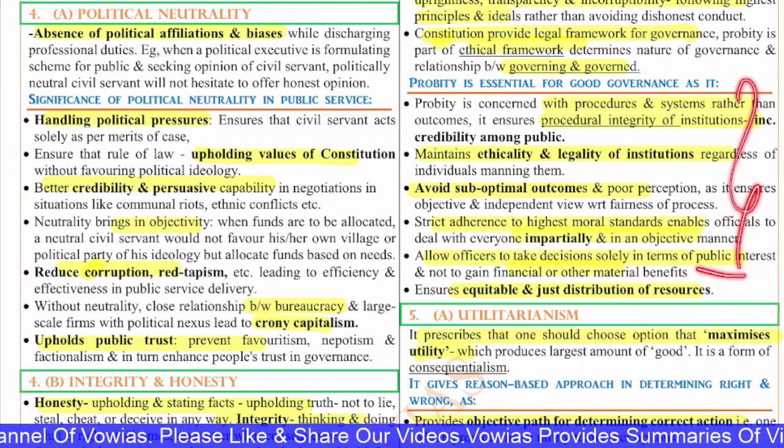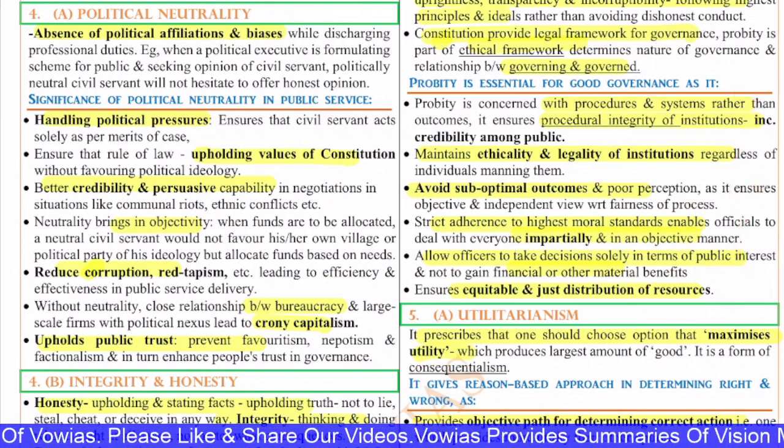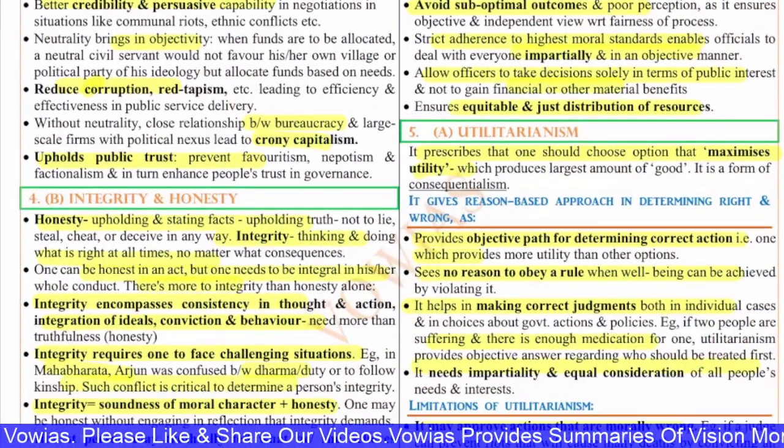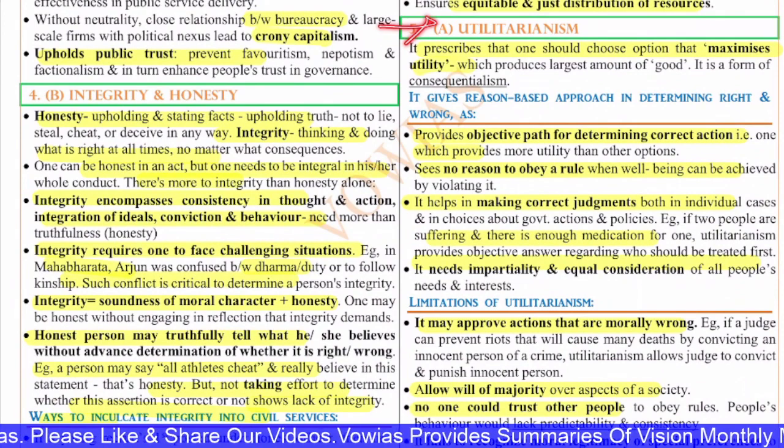This is about probity. Right. Now let's move on to the next question. The fifth question, 5A, is with regard to utilitarianism.